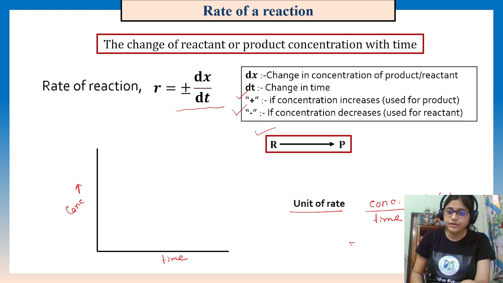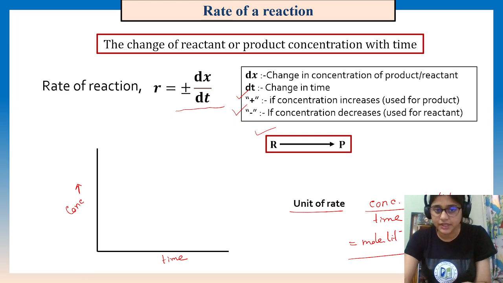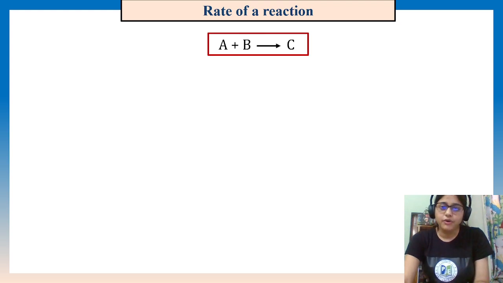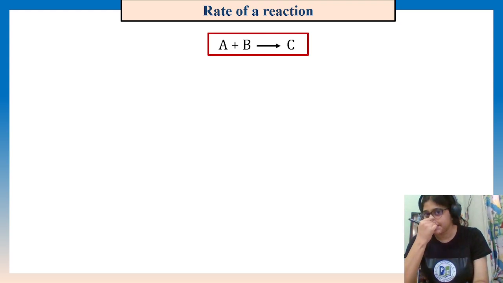So the overall unit will be mole per liter per second. Okay. So that is the unit of rate, mole per liter per second. Generally, that is the unit of the rate. Okay. Now how can we express the rate actually?